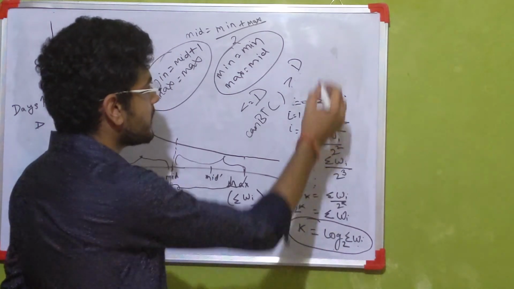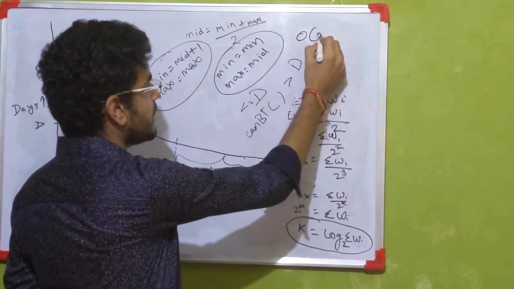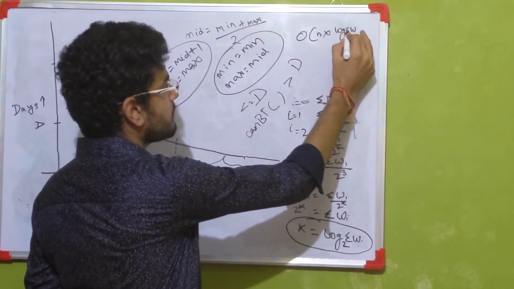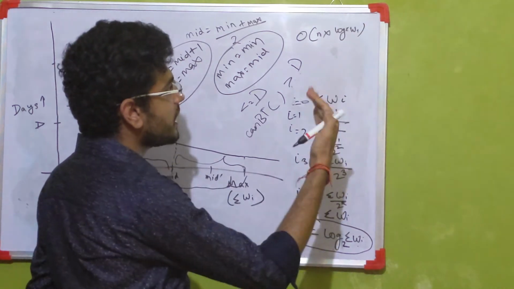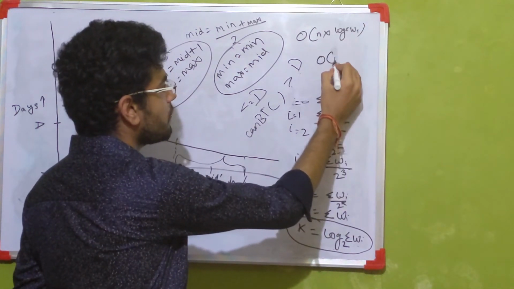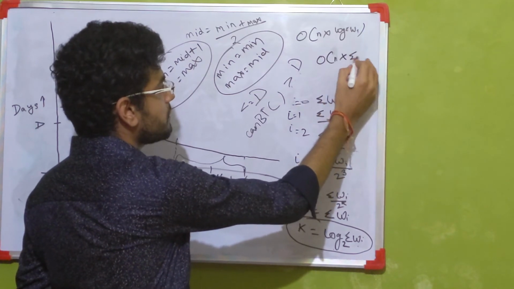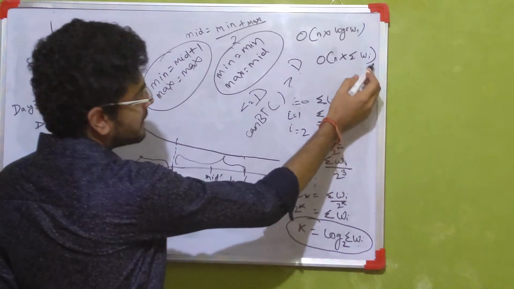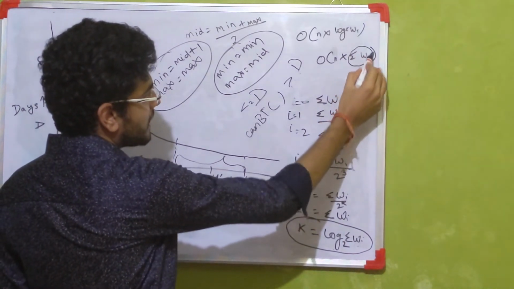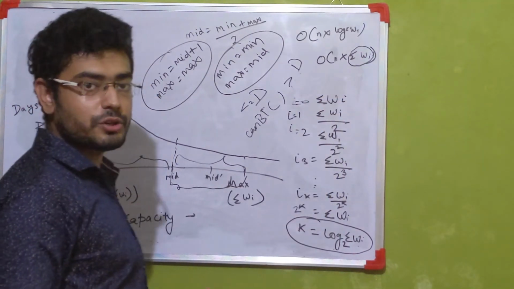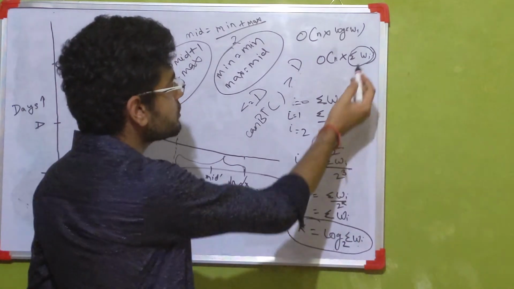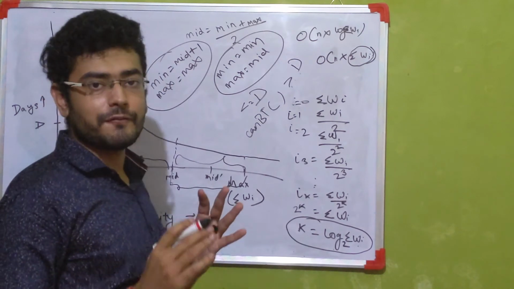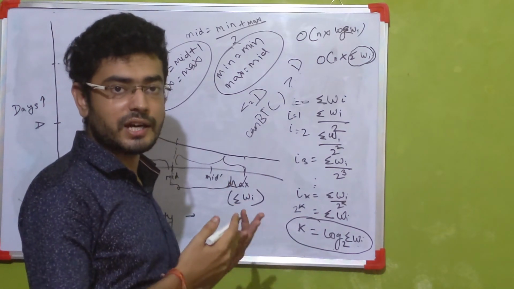So the new time complexity would become O of n into log of sigma of wi, which was in our linear search case equal to O of n into sigma of wi. So the important factor in the time complexity, sigma of wi, which could have been very huge, we reduced to log of sigma of wi, which is comparatively very small. So this is how we can reduce our time complexity.